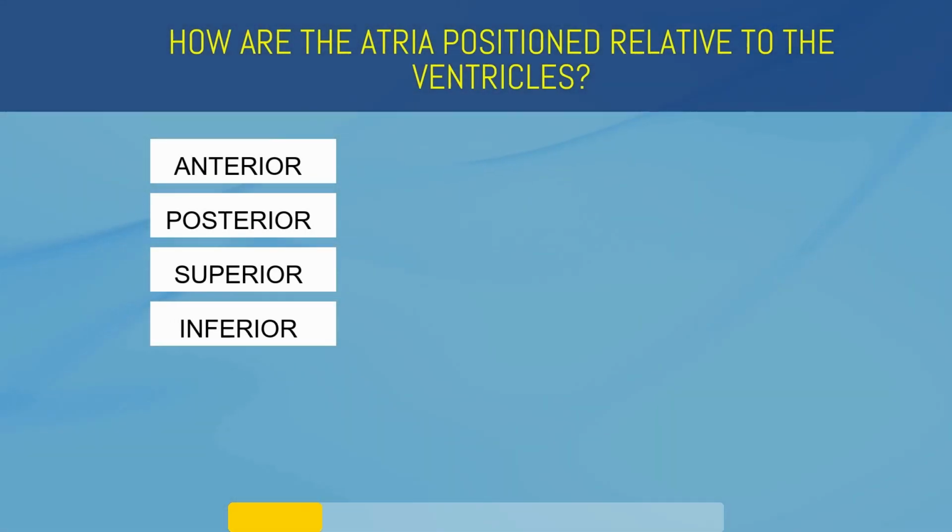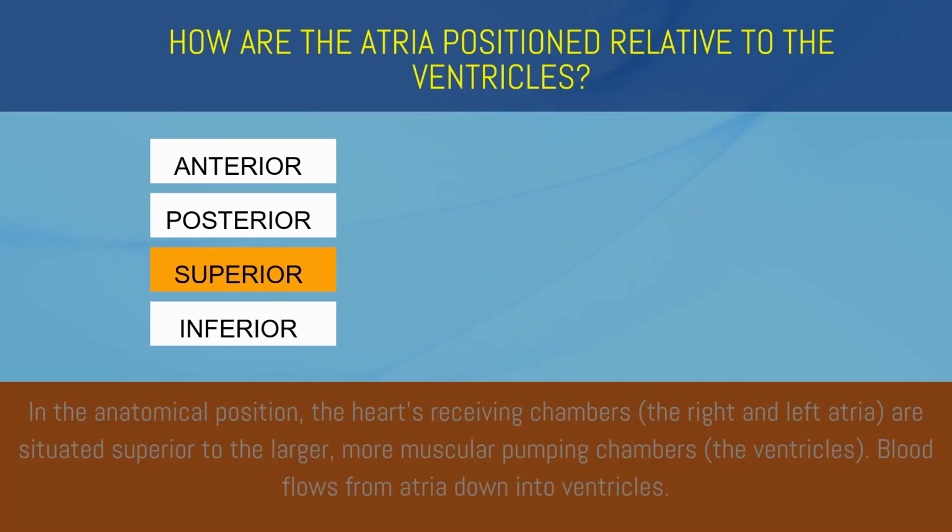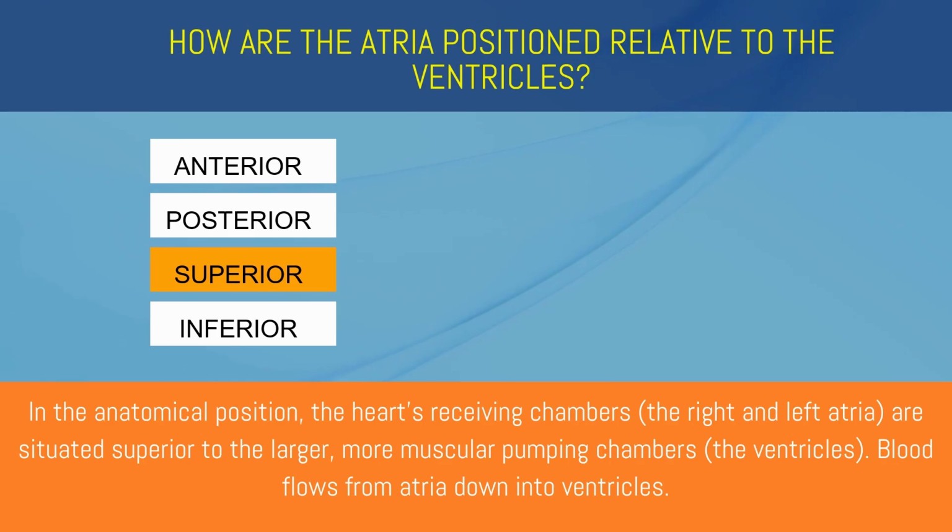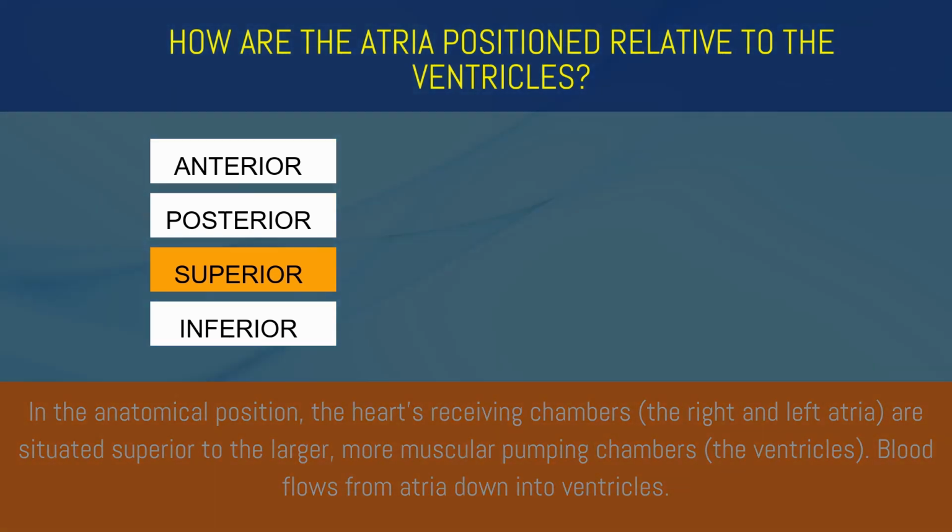How are the atria positioned relative to the ventricles? Anterior, posterior, superior, or inferior? Superior. In the anatomical position, the heart's receiving chambers are situated superior to the larger, more muscular pumping chambers. Blood flows from atria down into ventricles.